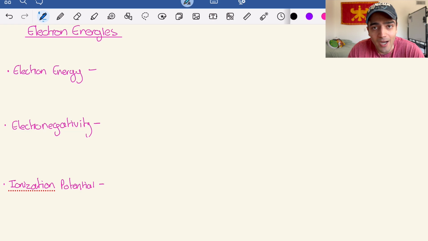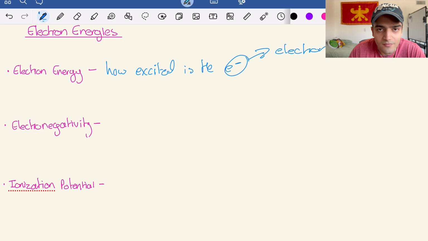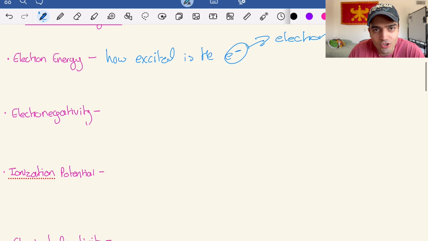So when we're talking about electron energies, we're basically just talking about how excited is the electron. Also, a couple things: when I write that E thing, that's electron. I figure like 99% of the people that see this are going to know that just because you've probably taken other chemistry classes if you're taking OChem. But I'm going to try and keep everything as simple as possible because I don't want to get too in the weeds with explanations because I know there's exceptions for everything. This is just going to be a bare bones explanation of all these things.